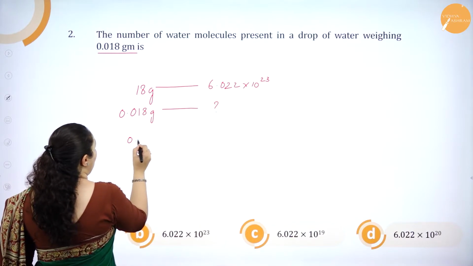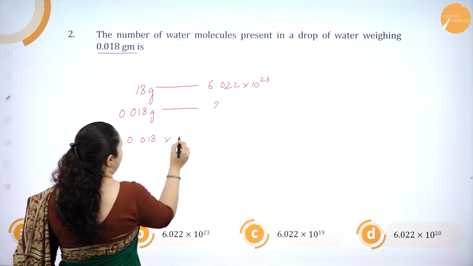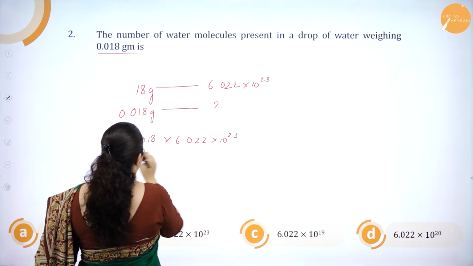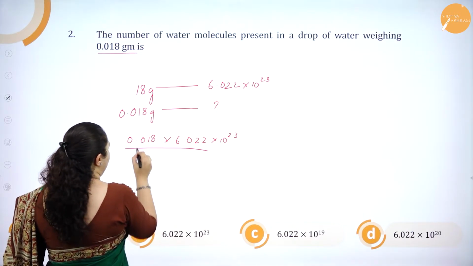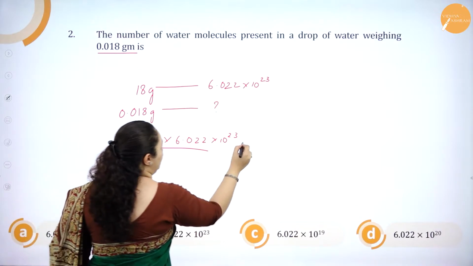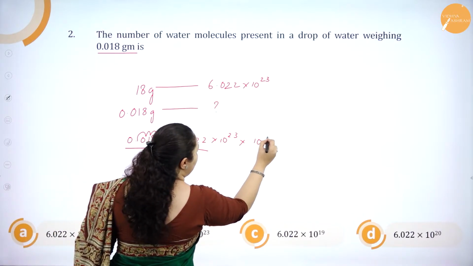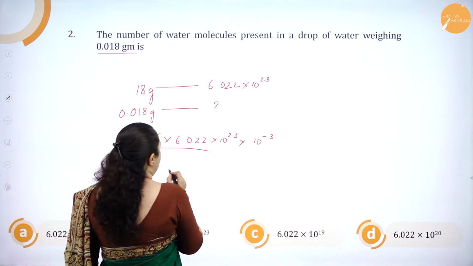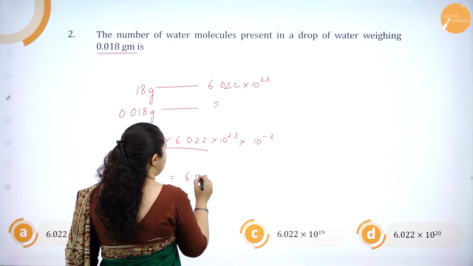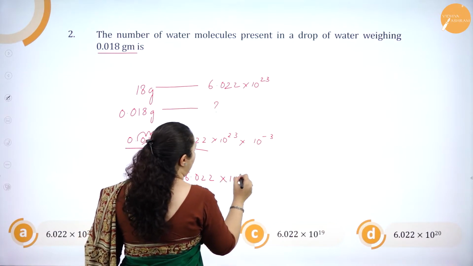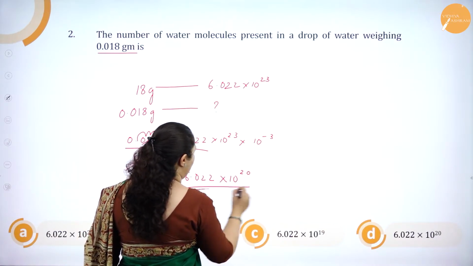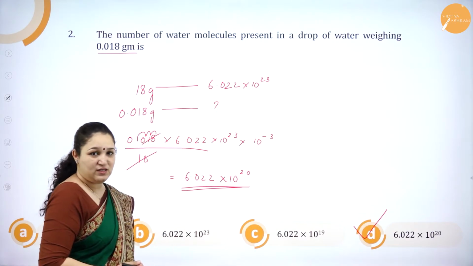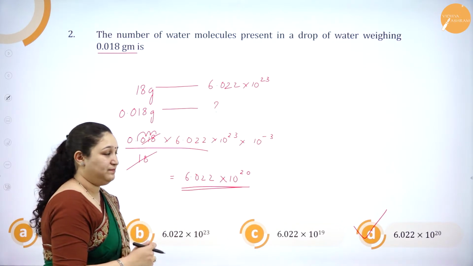So it is 0.018 into 6.022 into 10 to the power 23 divided by 18. I'll just move 3 places, 10 power minus 3, 18 and 18 get cancelled. So this value is 6.022 into 10 to the power 20. So the answer is option D. So I hope you have understood how to solve this.